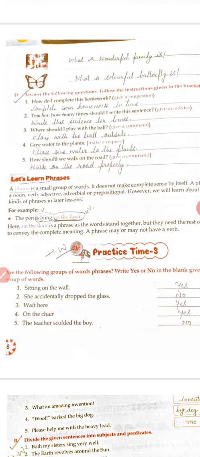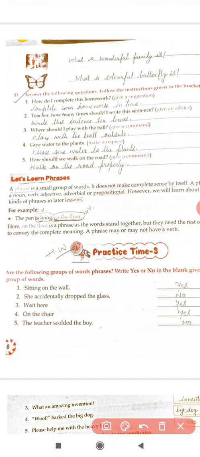So, when a sentence does not carry a subject, it is only a group of words which do not have a complete sense, a complete meaning. So that group of words is called a phrase. For example, the pen is lying on the floor. Now if I write on the floor only, that makes no sense. What is on the floor?